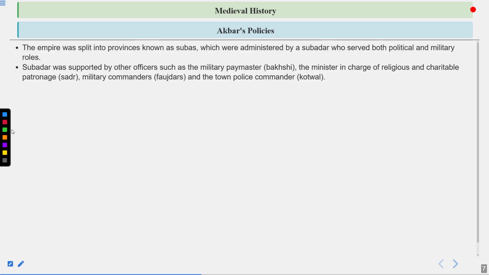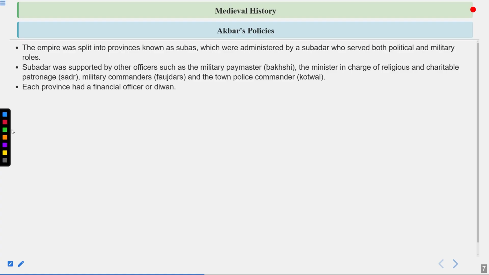The subedar was supported by other officers such as the military paymaster, that is Bakshi, the minister in charge of religious and charitable patronage, Sadr, military commanders, Fauzdars, and the town police commander, Kotwal. So these are some of the other officers at that time that supported the subedar, who is the political and military administrator. Under him the Bakshi was the military paymaster who takes care of the salary of the military, then the religious and charitable patronage, that is Sadr, then the military commander, that is Fauzdar, and the police commander, that is Kotwal.